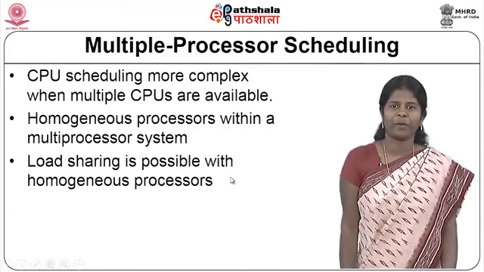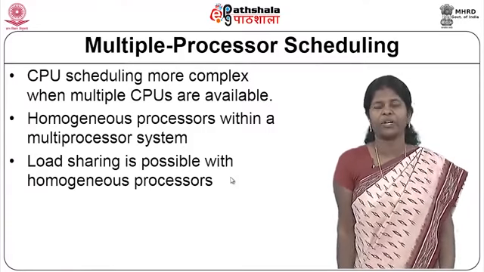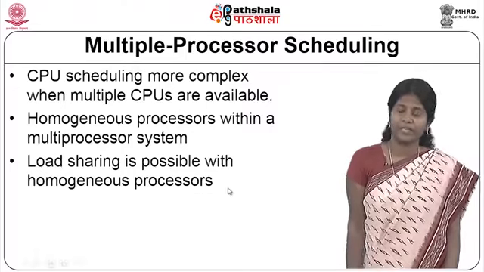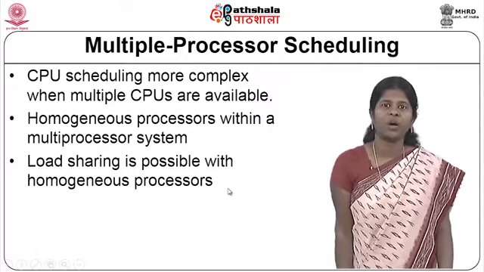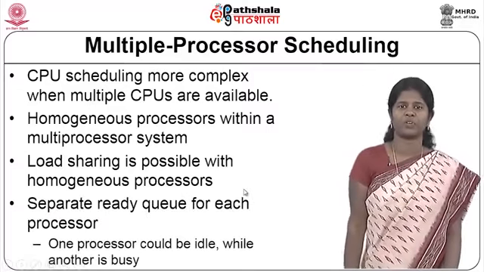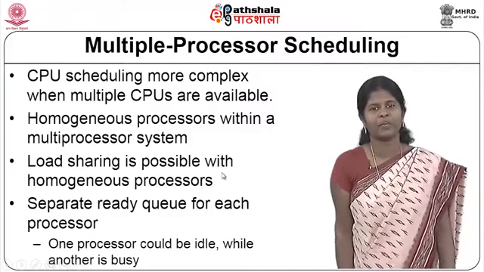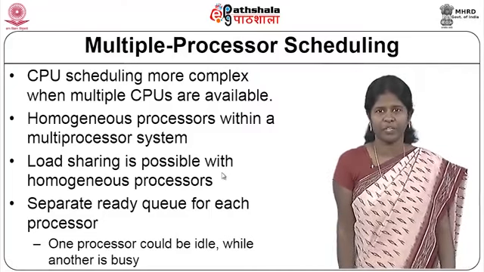So, when you have a number of processes which are waiting to get the CPU, what do you do? You try to assign the processes to all the processors that are available and try to get the work done as early as possible. And when you have homogeneous processors, there are two ways in which you implement the ready queue.